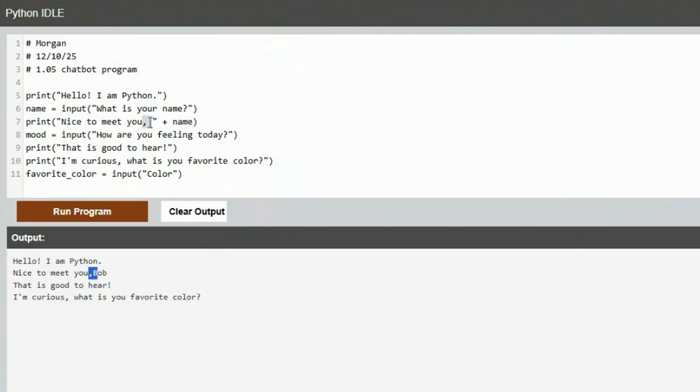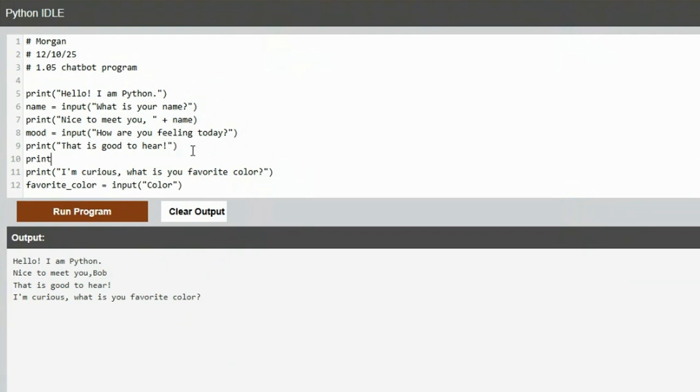If we get this information, it's much more personal, especially the chatbot conversation. Since they know your name, they would use your name. So the computer would use the name and say, "Hey, nice to meet you, Bob. And how are you feeling today?" We ask that, and then we might use that with another print statement. Print, I'm kind of feeling, and then I'm going to end my quote plus mood plus